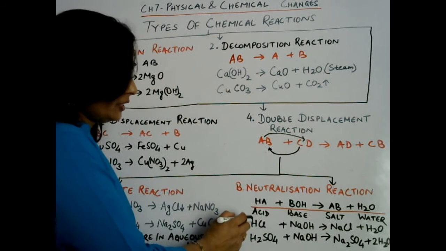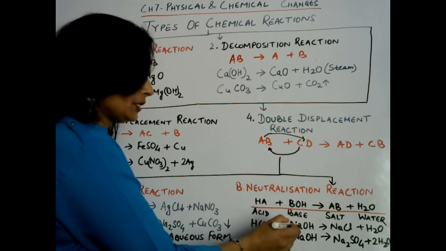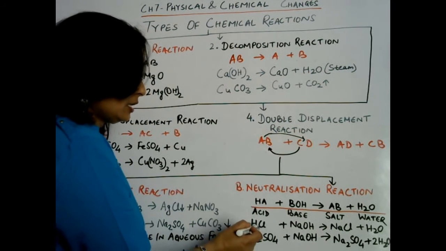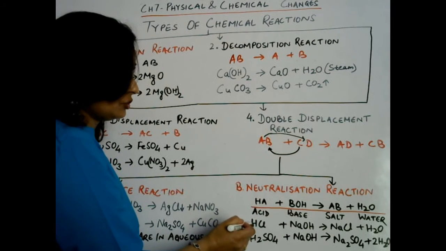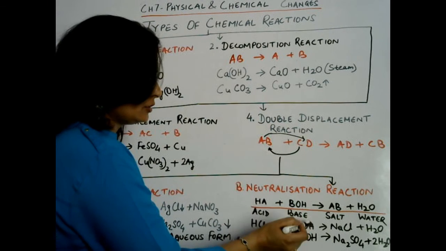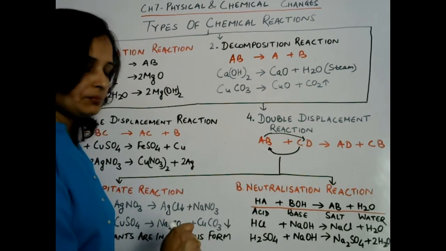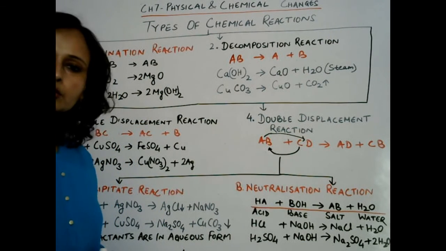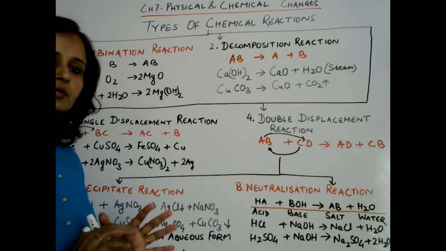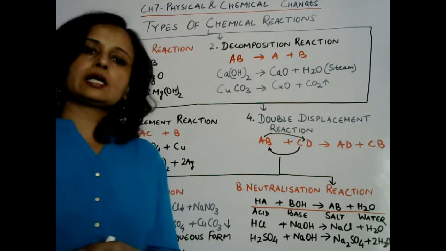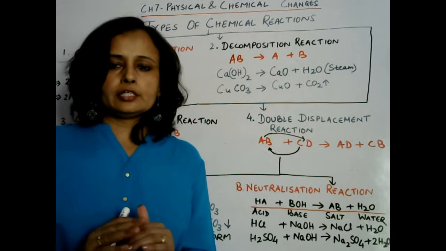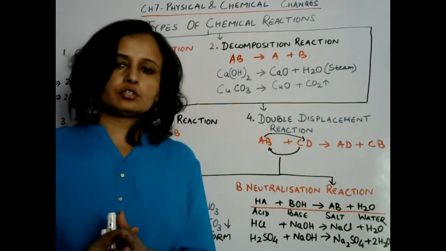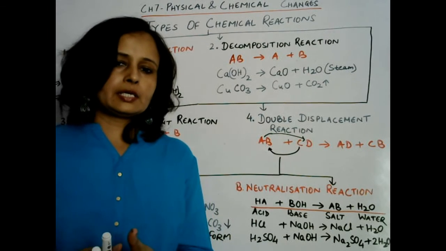This is hydrochloric acid, this is sodium hydroxide. In acid, hydrogen is there. Hydrogen can be seen in acid, and in base, hydroxide group can be observed. So when hydrochloric acid reacts with sodium hydroxide, then common salt, that is sodium chloride, is formed, and water is also formed due to this reaction.